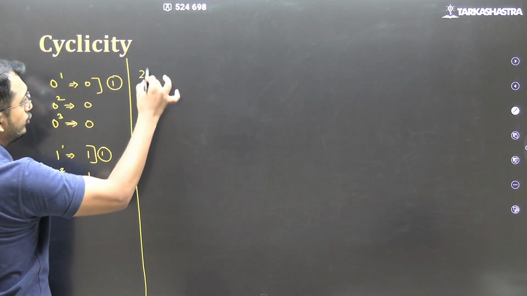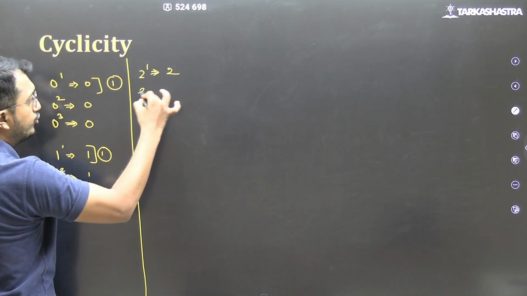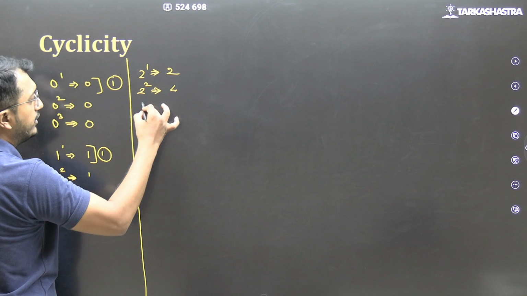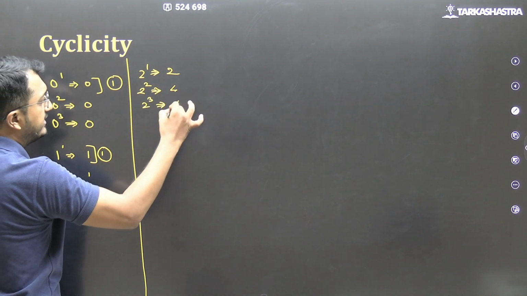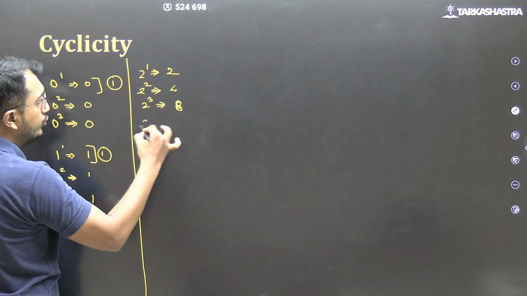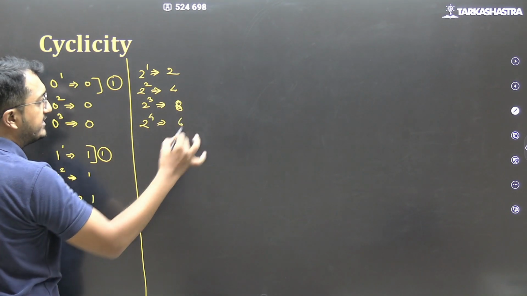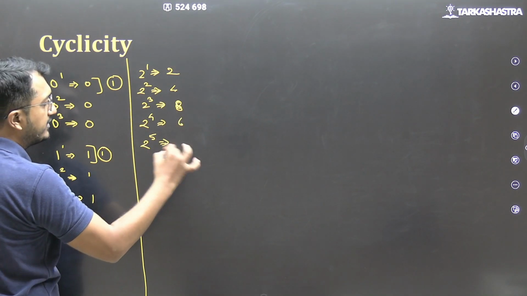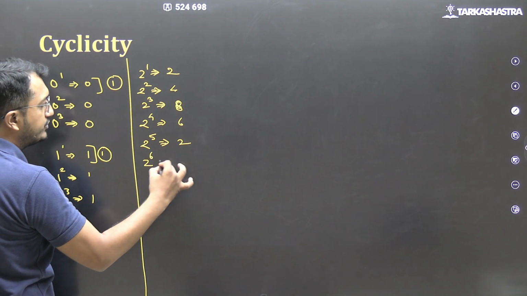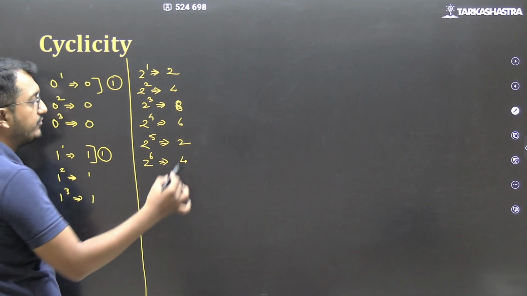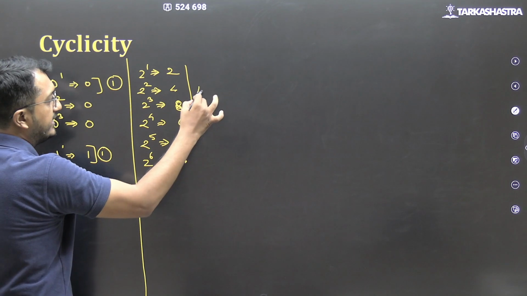Moving forward, 2 raised to 1, last digit 2. 2 raised to 2, last digit 4. 2 raised to 3, last digit 8. 2 raised to 4, 16, last digit 6. 2 raised to 5, 32, last digit 2. 2 raised to 6, 64, last digit 4. So here the cyclicity is of 4.